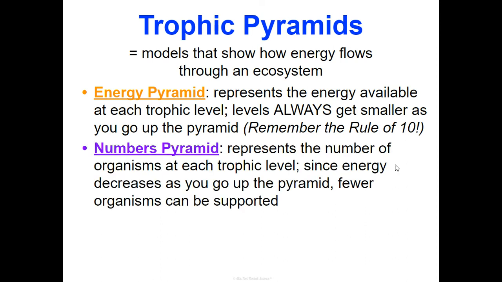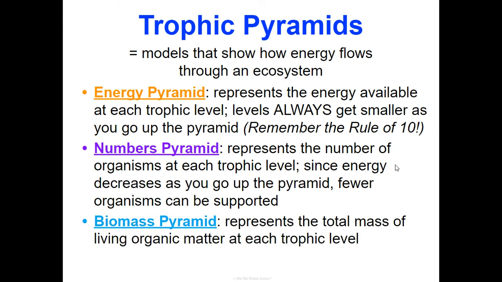We can actually use that same shape to represent the number of organisms at each trophic level. Since energy tends to decrease the higher up you go on the pyramid, fewer organisms can be supported in that ecosystem, which is why we tend to see tons and tons of grass versus the amount of owls. We can also use our pyramid shape to indicate the total mass of living organic matter at each trophic level as well. And that would be classified as the biomass.